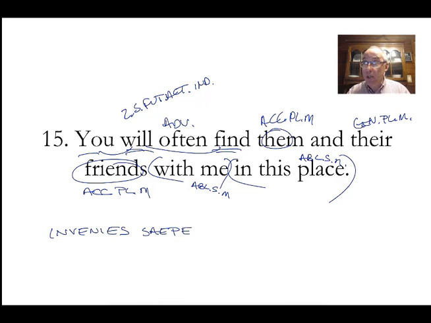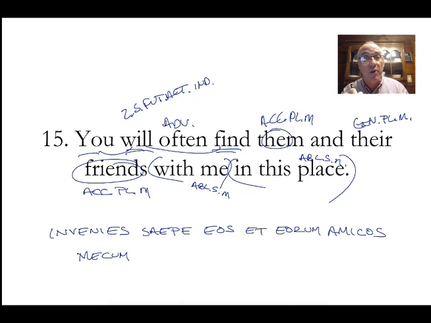Them, not these people, not those people, but them, eos. You will often find them at, and the eorum, genitive plural, and their friends, amicos. With me, mecum. We put that cum at the end when we use the personal pronoun. In hoc loco.